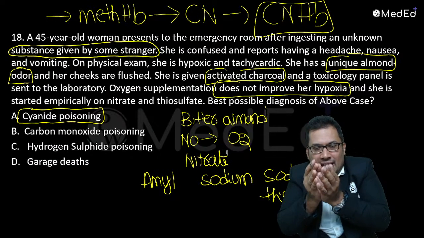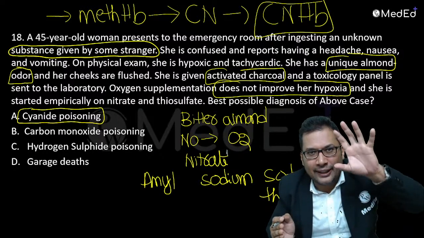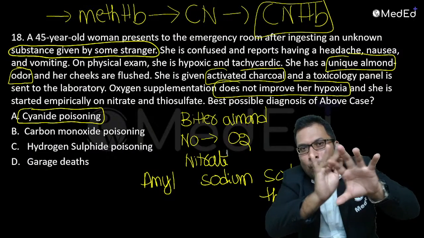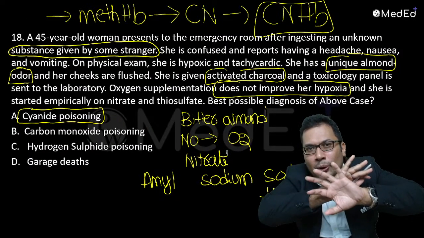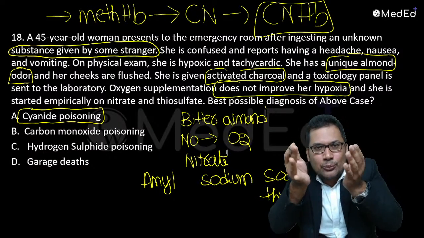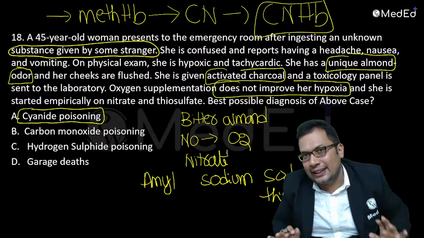So, cyanide has more affinity towards methemoglobin. When methemoglobin and oxygen are both there, cyanide will go with the methemoglobin because it has more affinity. Cyanomethemoglobin is an unstable compound. It combines with sodium thiosulfate and forms a water soluble salt. So this is the principle of giving all these agents.